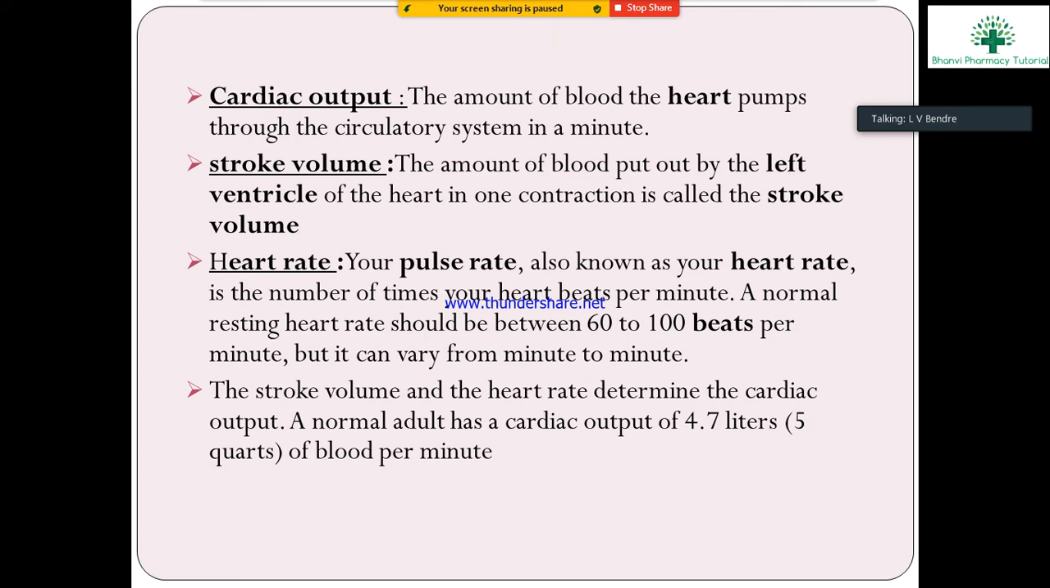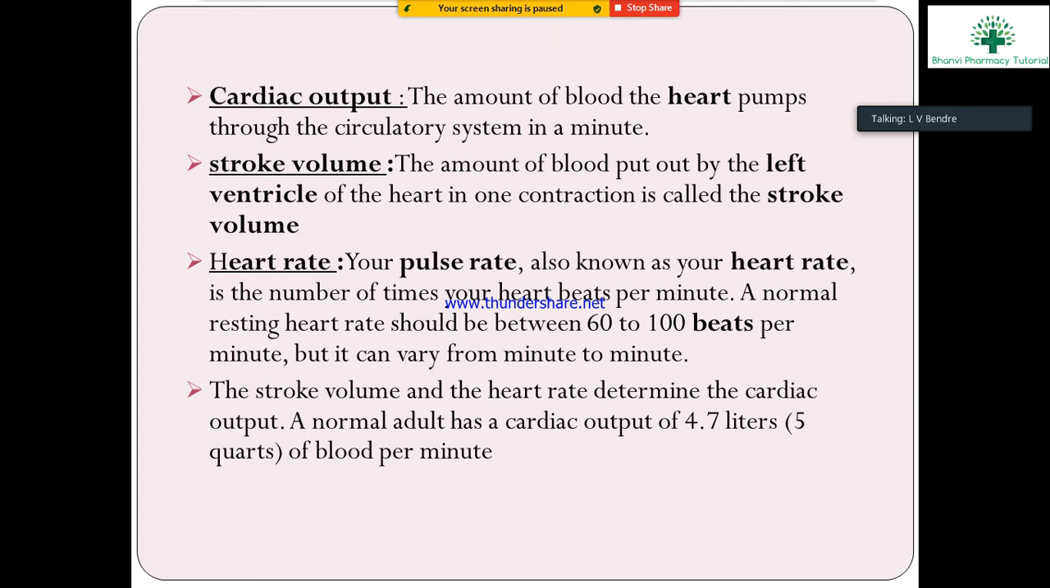Next, heart rate. What is heart rate? Your pulse rate is also known as your heart rate, both are the same. It is the number of times your heart beats per minute. A normal resting heart rate should be between 60 to 100 beats per minute. Heart rate and pulse rate are nearly similar.